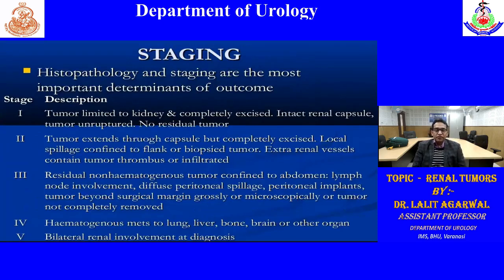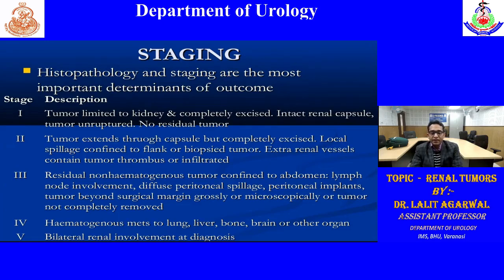Coming to the staging of Wilms tumor. The Children's Oncology Group classifies into 5 stages. Stage 1: tumor is limited to the kidney and completely excised, with intact renal capsule, tumor unruptured and no residual tumor. In stage 2, tumor extends through the capsule but is completely excised. Local spillage is there, confined to the flank, or biopsied tumor. Extrarenal vessels may contain tumor thrombus or be infiltrated.